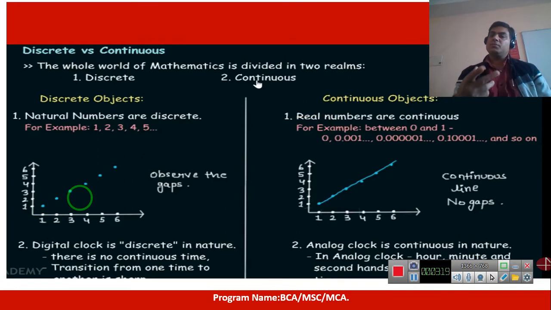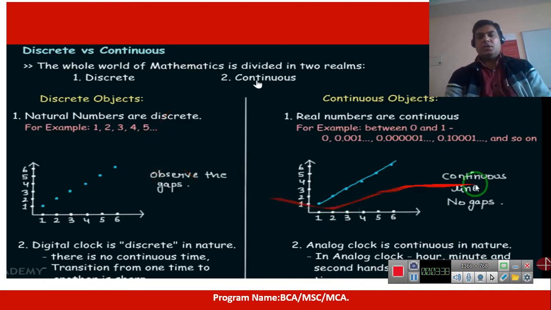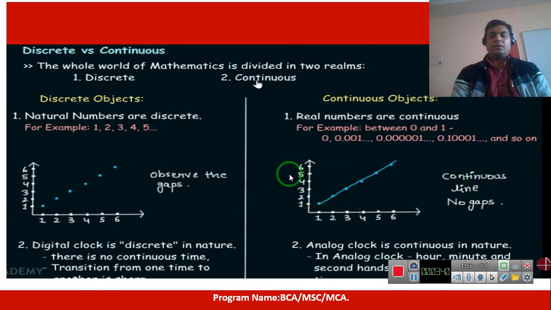After 1, it comes to 2. There is no idea about 1.2, 1.3, 1.4 in this picture. The domain of this set is the natural numbers. But in continuous mathematics, the domain of this set is the real numbers. So there should be no gap in the real numbers, but there should be gaps in the discrete.